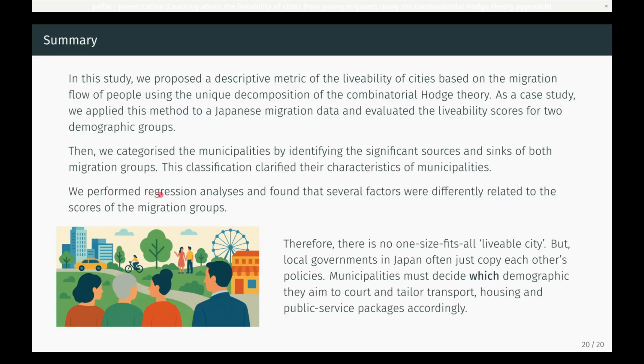We performed regression analysis and found livability is heterogeneous. Several factors were differently related to the scores of the migration groups. Therefore, there is no one-size-fits-all livable city. But local governments in Japan often just copy each other's policies. Municipalities must decide which demographic they aim to court and tailor transport, housing, and public service packages accordingly.